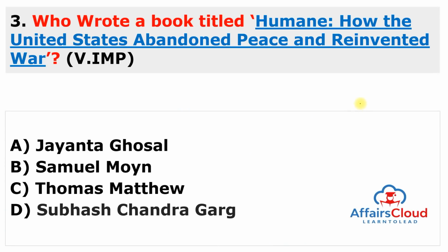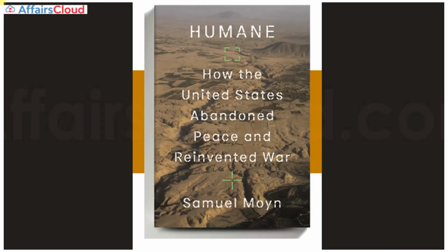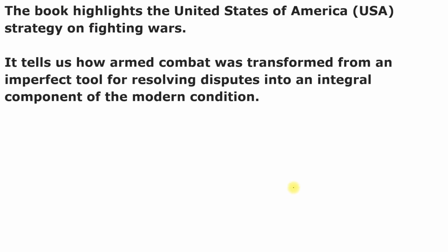Moving to the next question. Who wrote a book titled Humane: How the United States Abandoned Peace and Reinvented War? So this is about the United States, and this book is named Humane, and the answer of this question is Samuel Moyn. So the answer of this question is B. This book is written by Samuel Moyn. The book highlights the United States of America's strategy on fighting wars, and it tells us how armed combat was transformed from an imperfect tool for resolving disputes into an integral component of the modern condition.